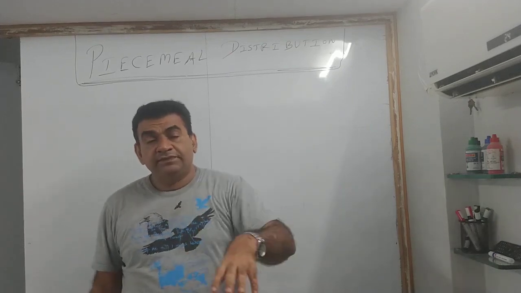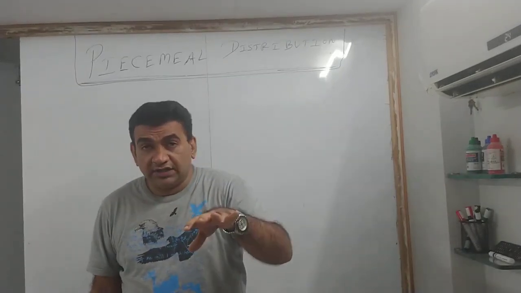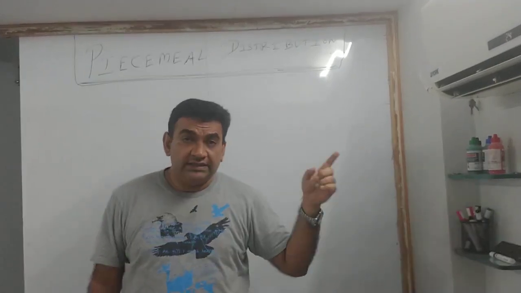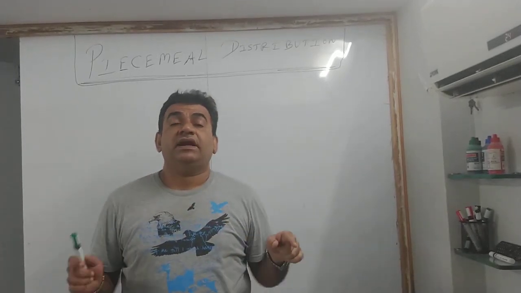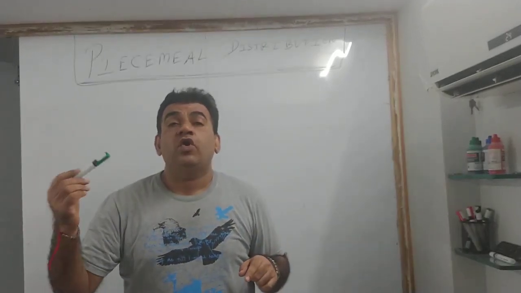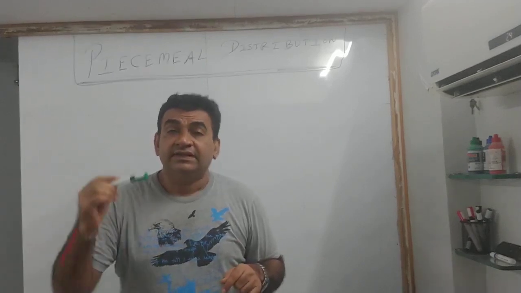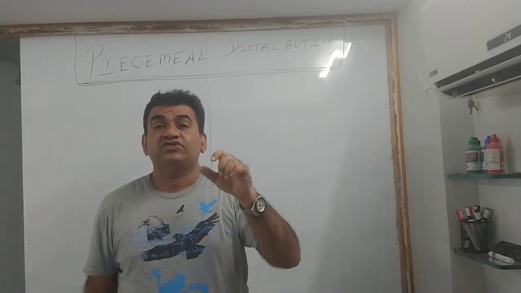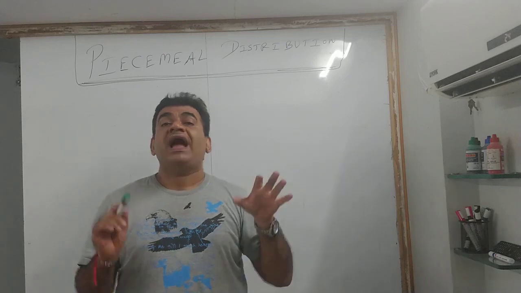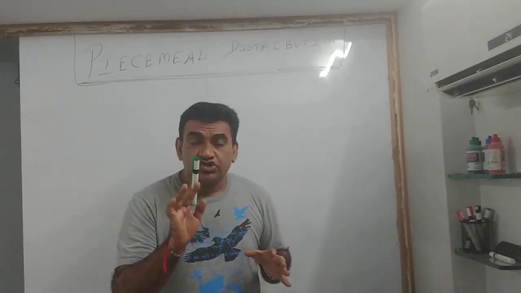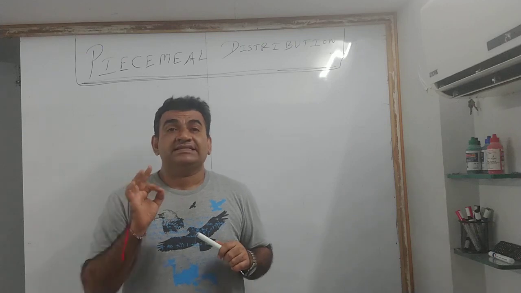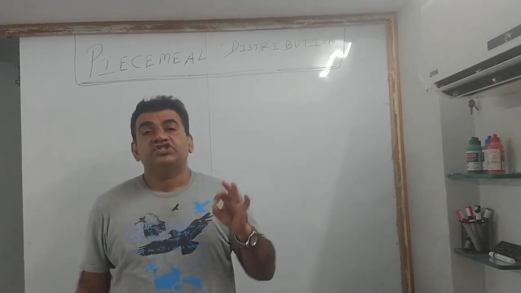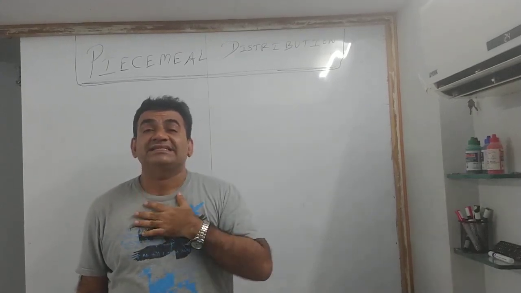So what you have to do is decide the order after paying the outsiders, after paying the partners for their loan. When you come to make the payment to the partners for their capital, in what order will you make the payment? That is the most important part of this chapter, and every sum starts with that. For that, you have to prepare a statement which is called the statement of excess capital.